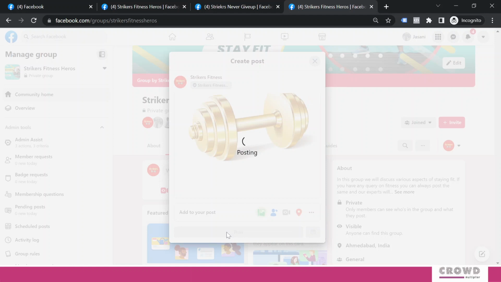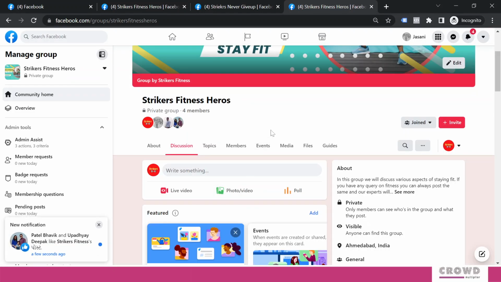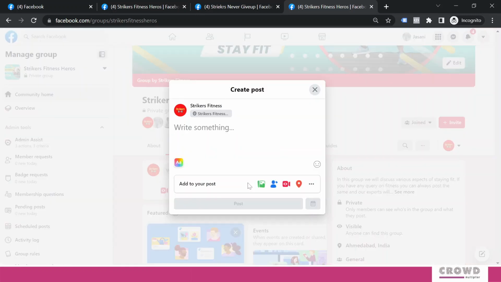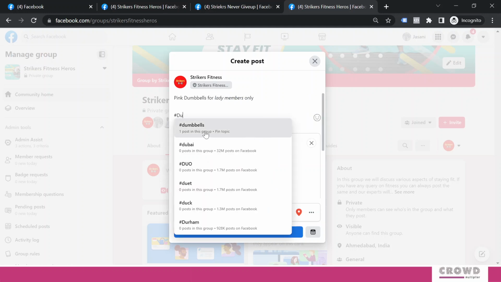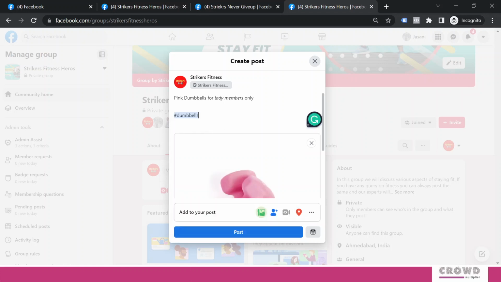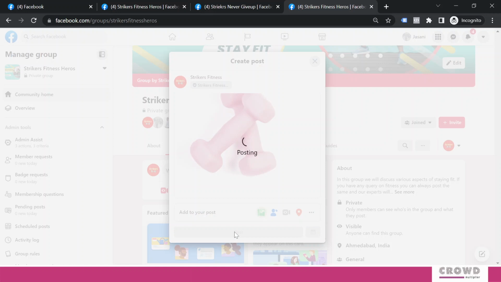Now to understand this entire concept, we'll also post another thing about dumbbell and one more post about yoga. Then we'll have a fair idea, okay, how this topics is working. So we'll come over here again and we'll select another image about dumbbells. Dumbbells for lady members only. And this time I'm making this lady members italic, and I will add the topic as dumbbells because we have already posted one content on this, so it is easily available. We'll click post.